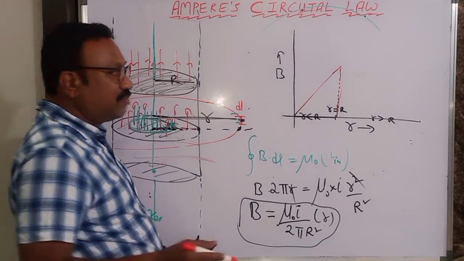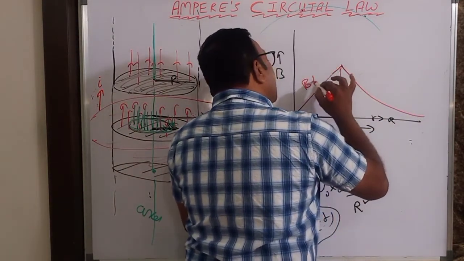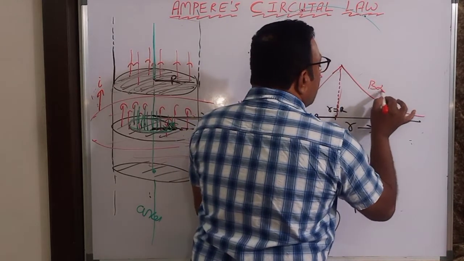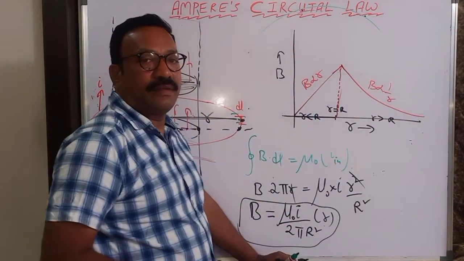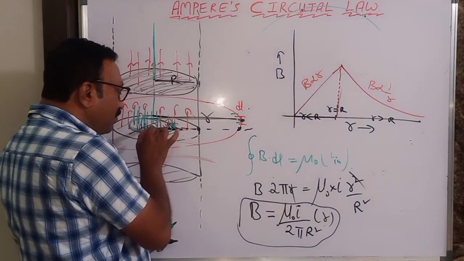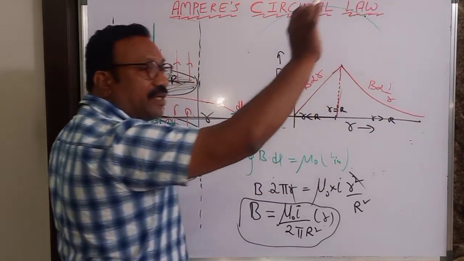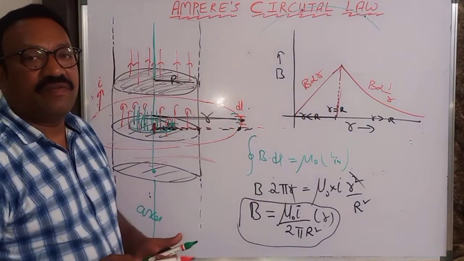It is inversely proportional to distance. So here B is directly proportional to r, and here B is inversely proportional to r. That is how the magnetic field will be varying as we move from axis to the point outside. In this way the magnetic field will be varying.